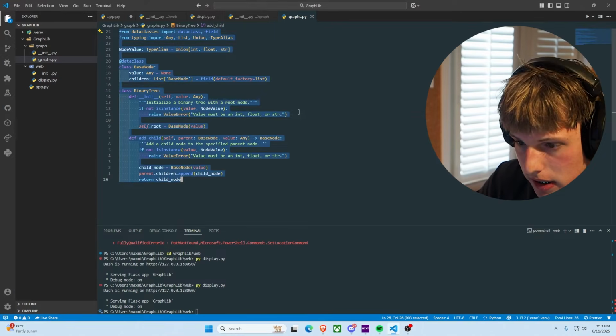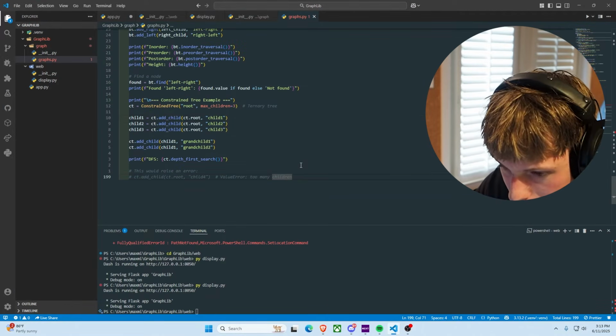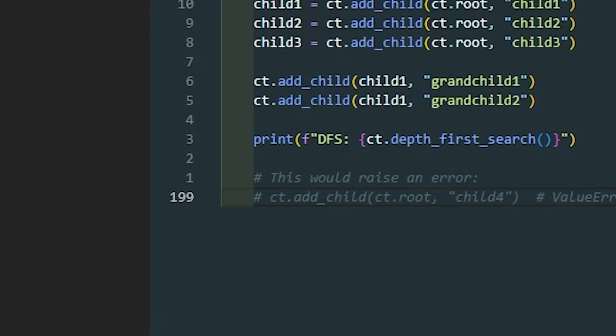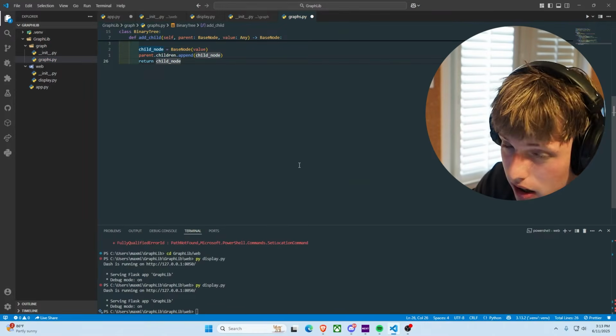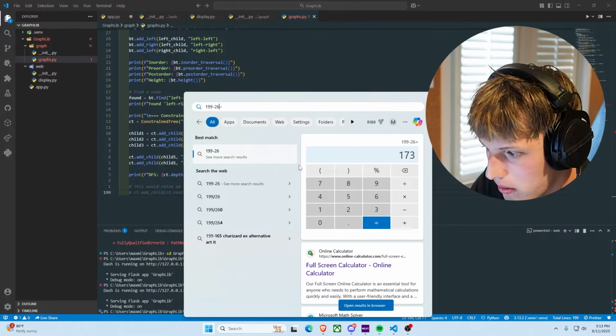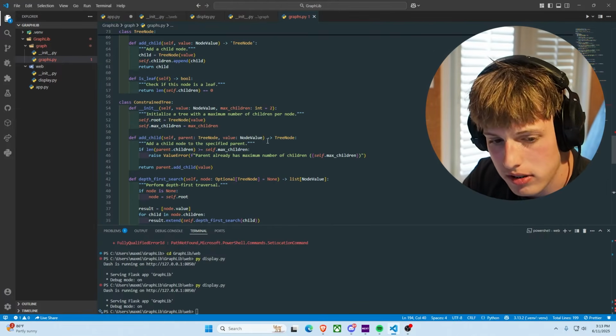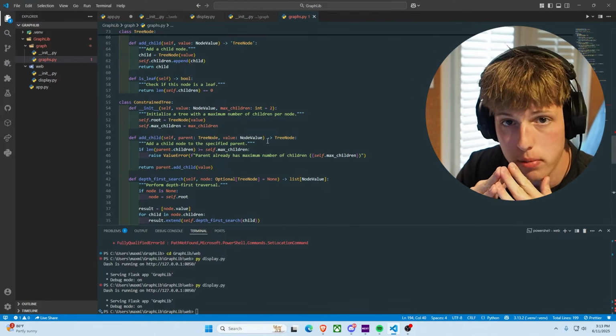I go back here and I do this. So if we go and look at the very bottom, this is 199 lines of code. Now, if we go to the other code, 26. So we go over here, 199 minus 26, we get 173. They added 173 more lines. Wow.